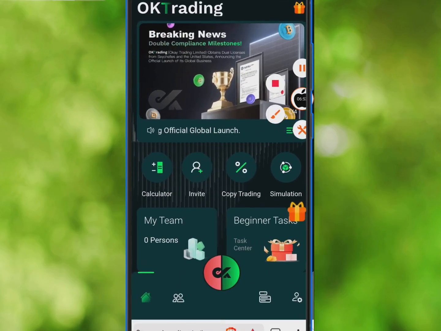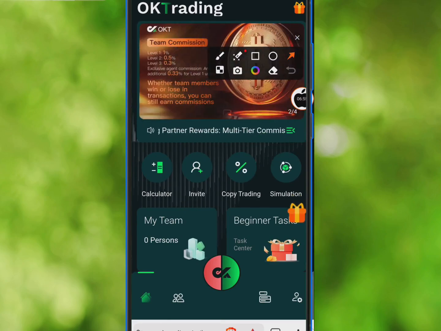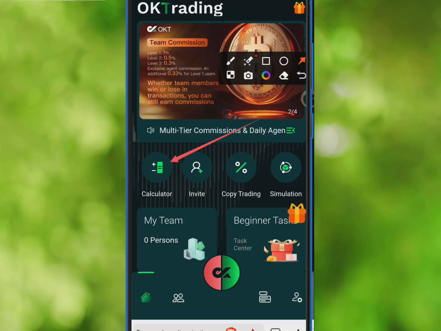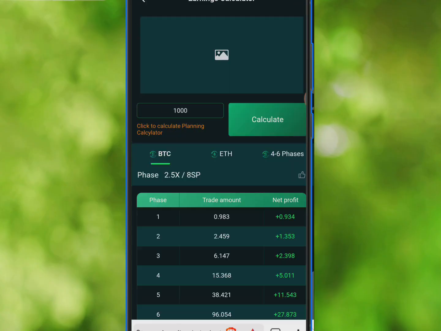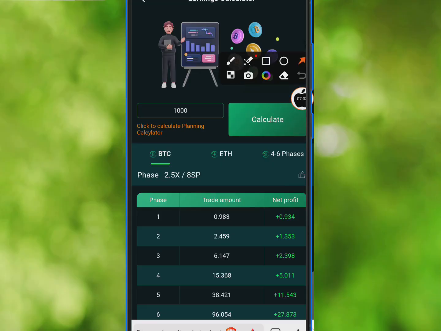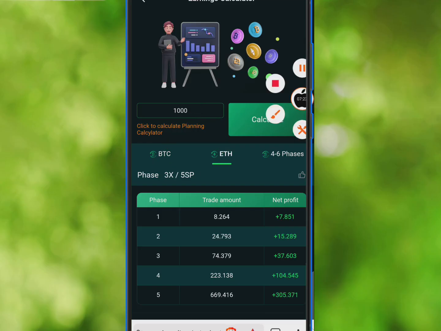Now there is another thing you need to take note of on the platform, which is very important. This calculator section is very important and you don't joke with it. So if you really want to make money on OKTrading, don't joke with it. And this freeze settings is very important. Now first thing first, if you are trading, BTC is going to be selected automatically. But if you want to trade Ethereum, select Ethereum. Don't forget.